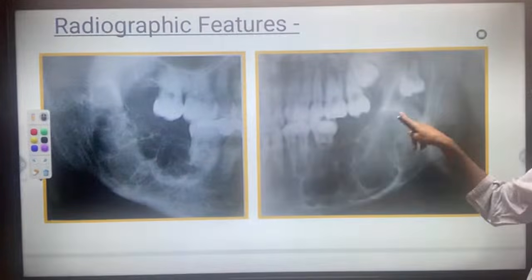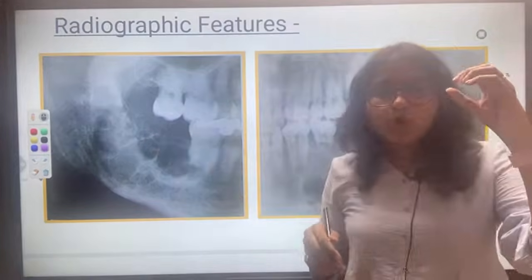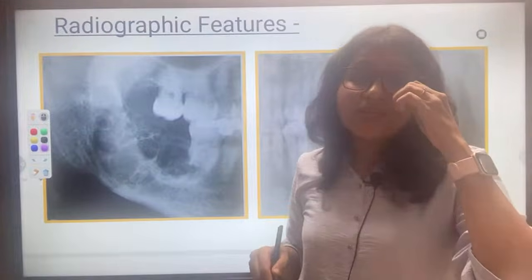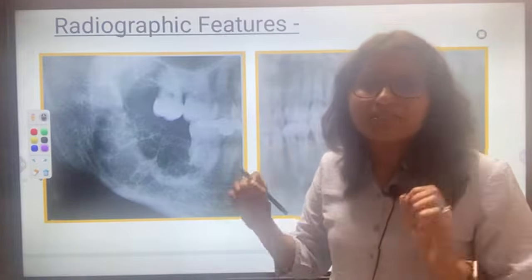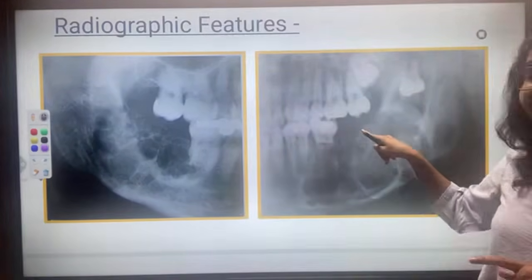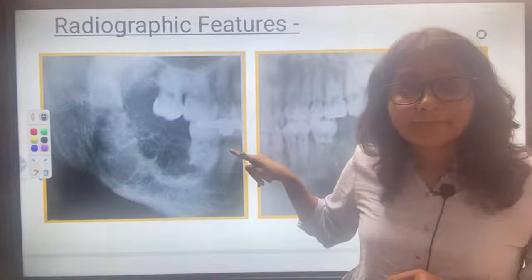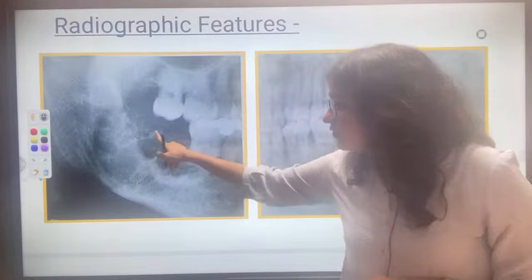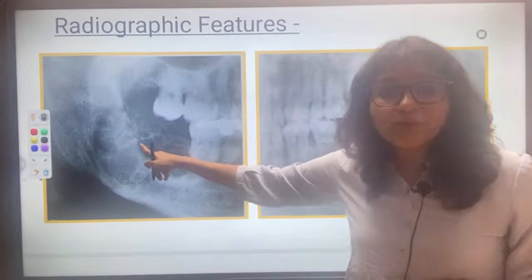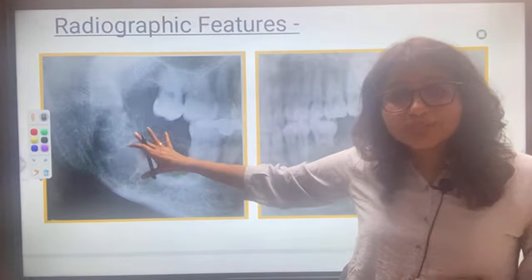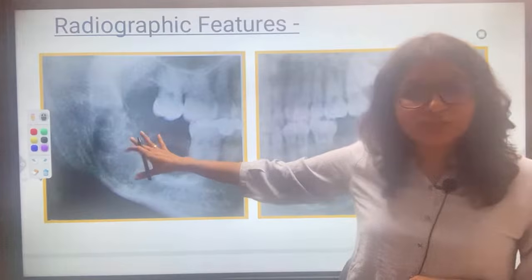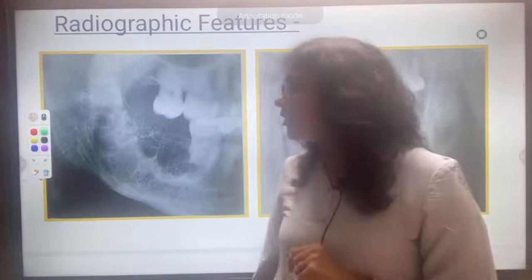If the loculi are very small, then it is called a honeycomb appearance, right? Like a honeycomb. Or if they are very big, it is called a soap bubble appearance. Can you see this, Sadaf? Small bony septa, I don't know if it is visible on the screen, because the screen has its own reflection, but it is a multilocular appearance.